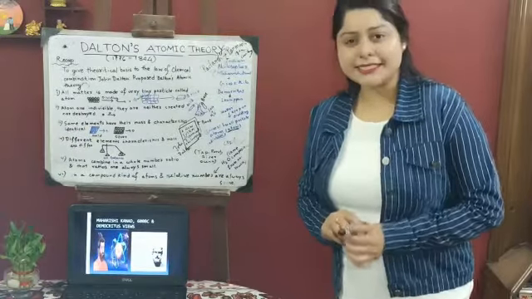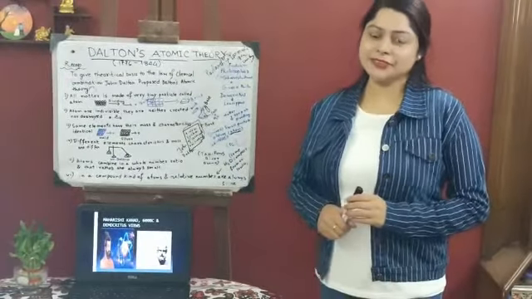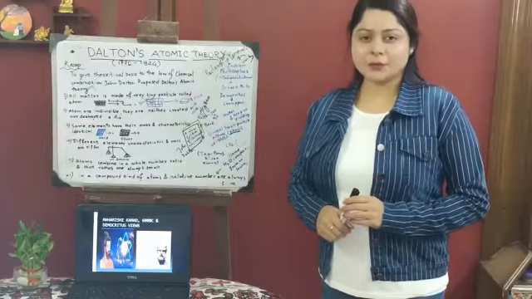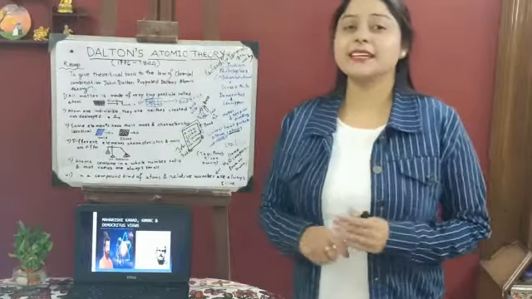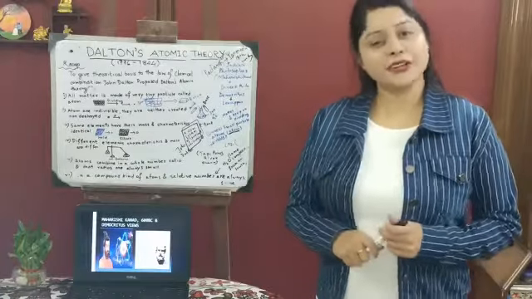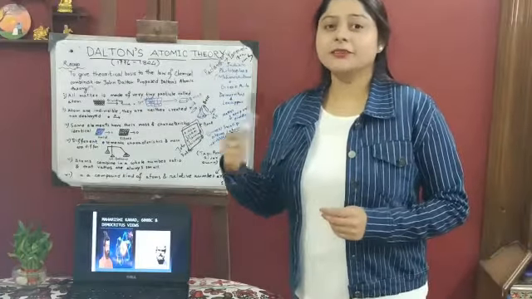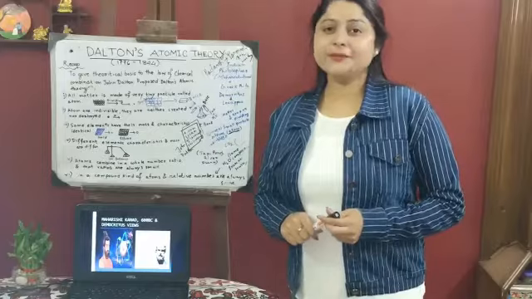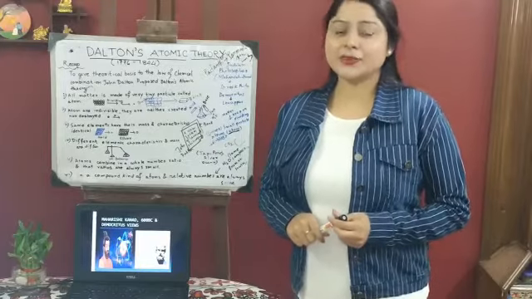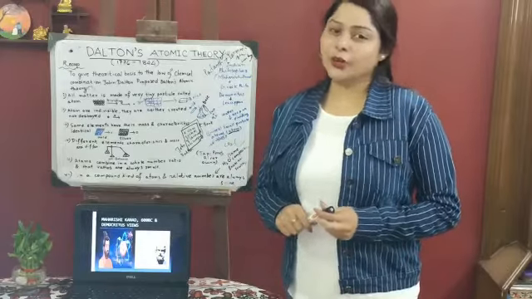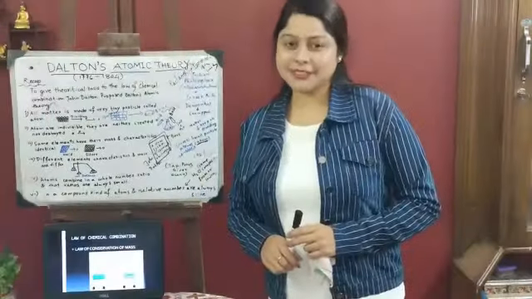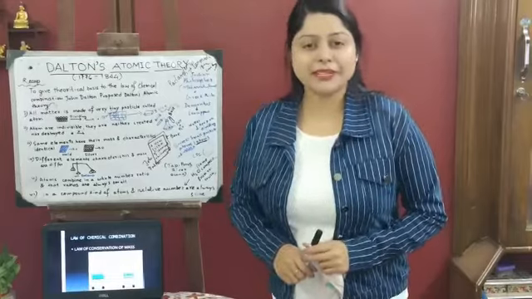The idea given by the philosophers Maharishi Kannad, Leucippus and Democritus does not contain any experimental evidence. Thus the people around the world were not ready to believe what they were saying. So at that time there came a French scientist Antoine Lavoisier and another, Joseph Proust, who gave the laws of chemical combination.